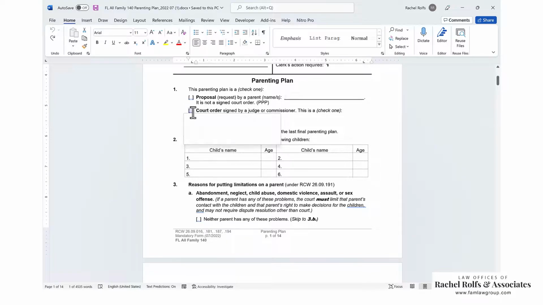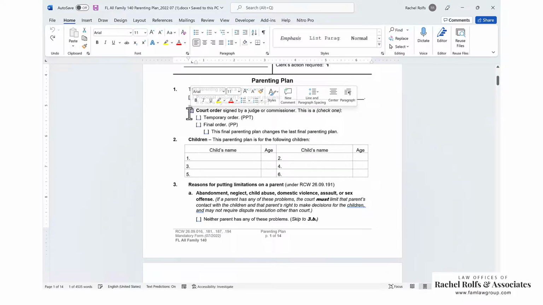If you're doing your final orders and you're ready to have the court sign them, or if you are doing a temporary hearing and this is the one that the court has ordered and is going to sign, or if you're doing an agreed final order or an agreed temporary order, so pretty much if a judge or commissioner is going to sign this order, then you're going to check the court order box. And then you're going to designate whether it's a temporary or a final order.